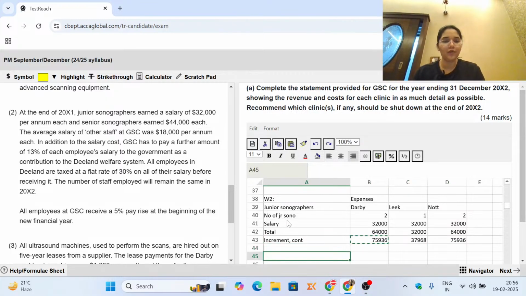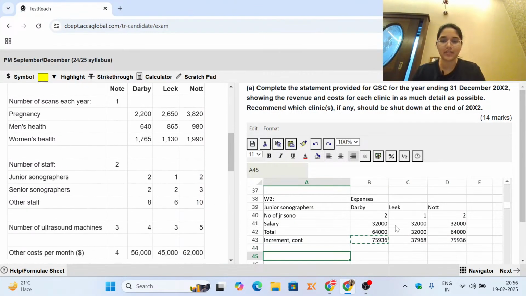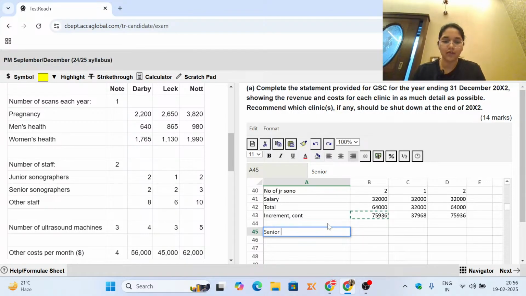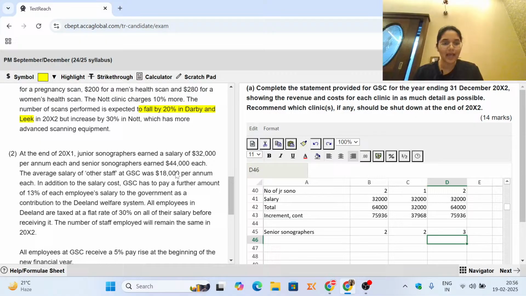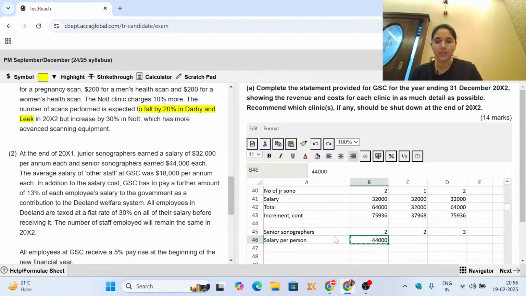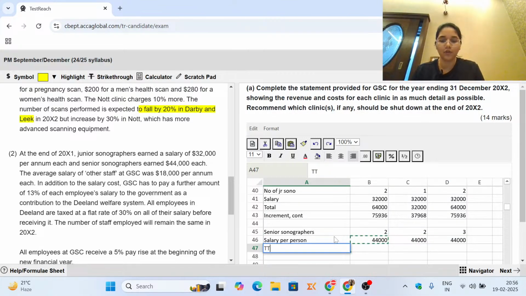Now we will talk about the next category of employees, which is senior sonographers. So for senior sonographers, you will say how much is the number of these people: 2, 2 and 3. Again, you will plainly note down their salary. Their salary is 44,000 each. Salary per person is 44,000 each. So you're going to copy paste this, and then you're going to find out the total. Total how? Multiply the salary of one person with the number of people that you have.